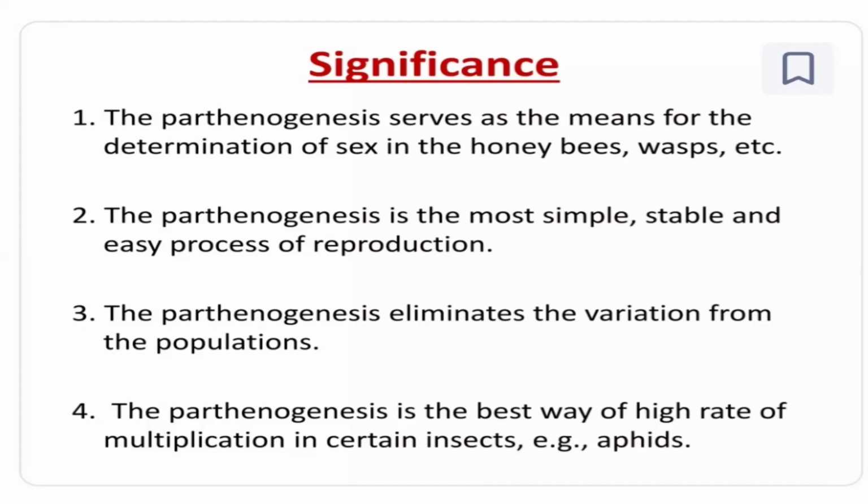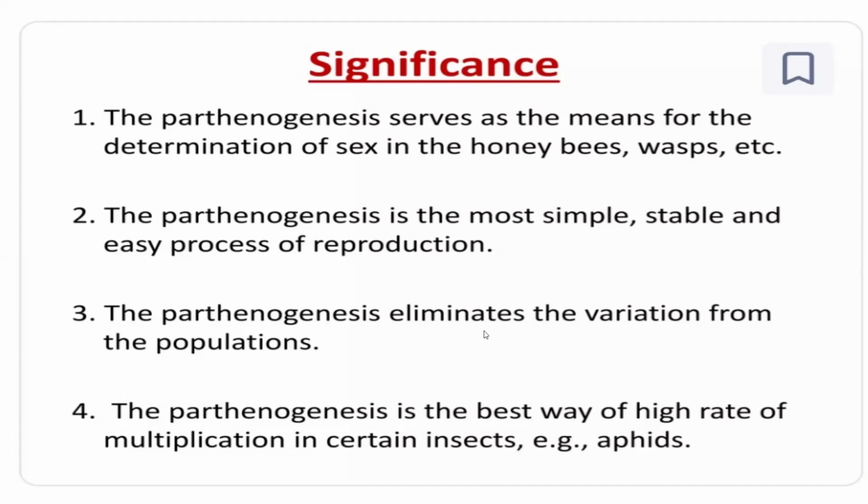So zygogenesis and other methods of reproduction are predominant, and the reason is that parthenogenetic species are not adaptable enough to our environmental conditions. That is also another importance.